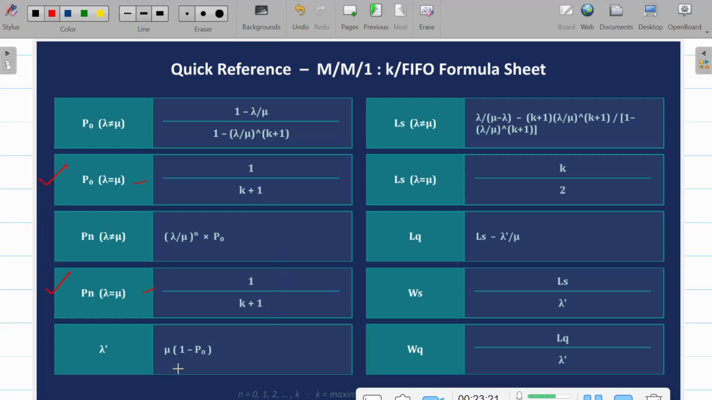And lambda dash is mu into (1 minus P naught). And Ls is this. Based on Ls also we have two scenarios, when lambda is not equal to mu and when lambda is equal to mu. Based on Ls, we will be defining here Lq, Ws and Wq.